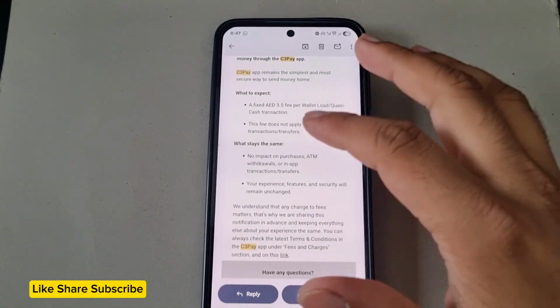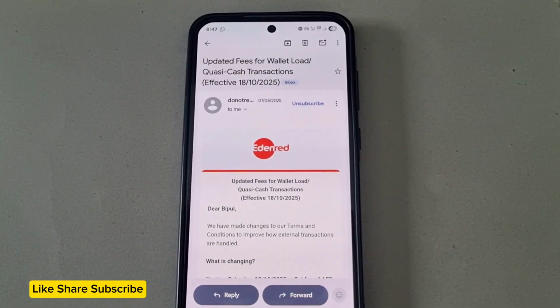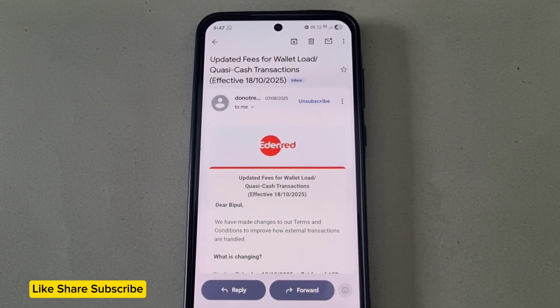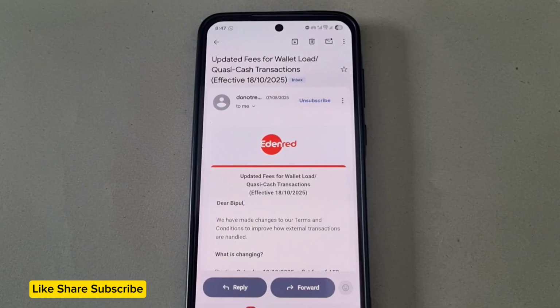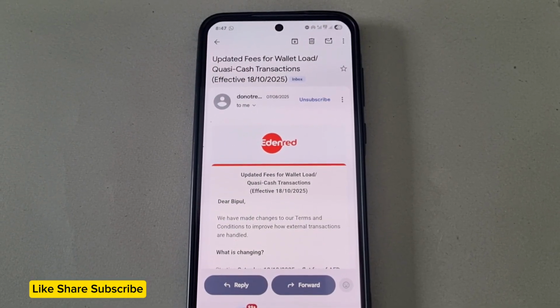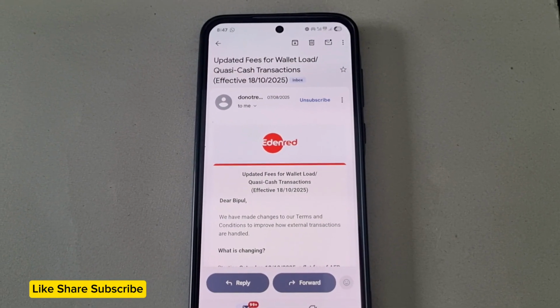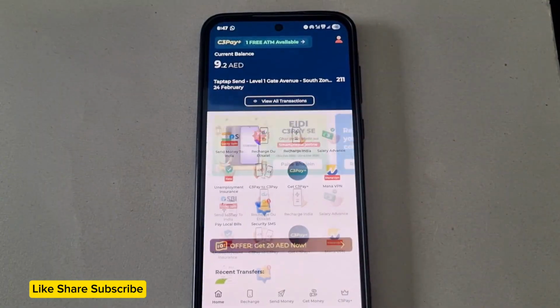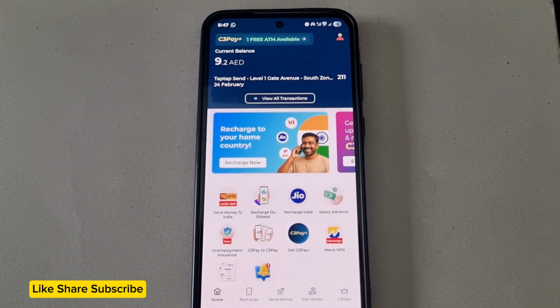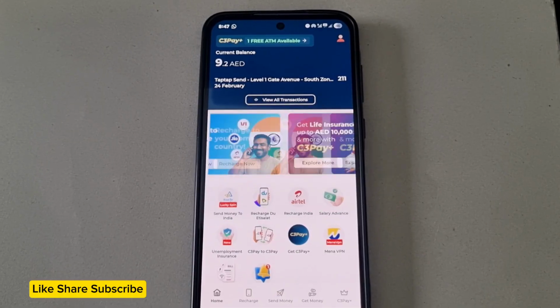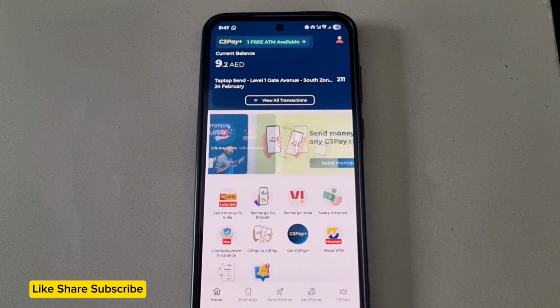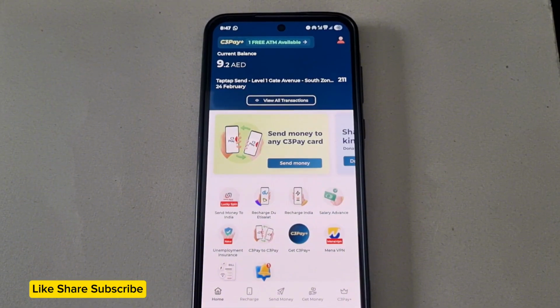So these are the basic things that the mail stated on August 7, 2025, which was effective from 18th of October 2025. So since 18th of October 2025, any person receiving salary in C3Pay but sending this salary home using a third-party application, for each transaction you make, you need to pay 3.5 AED as wallet load Quasi-Cash transaction fee to C3Pay.